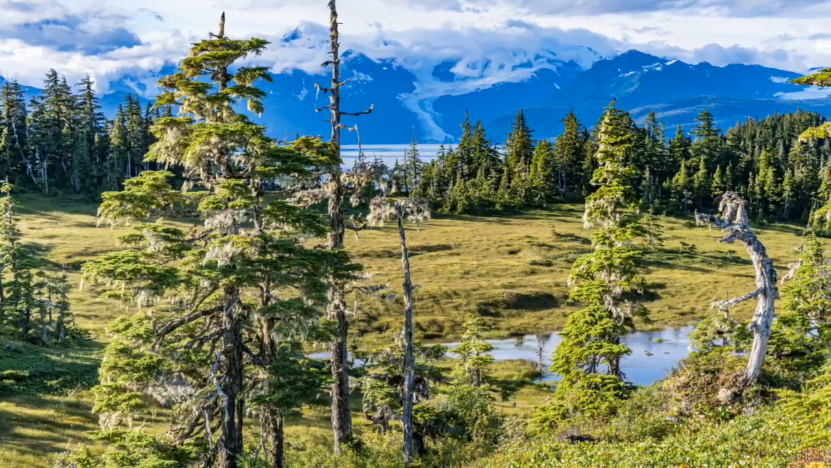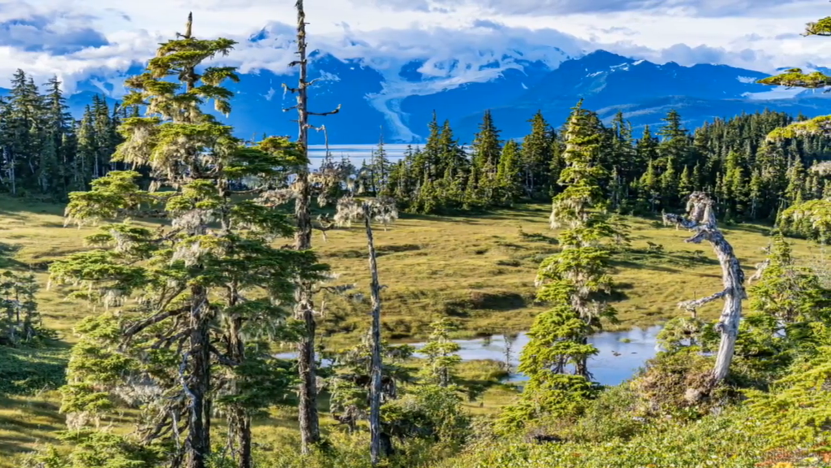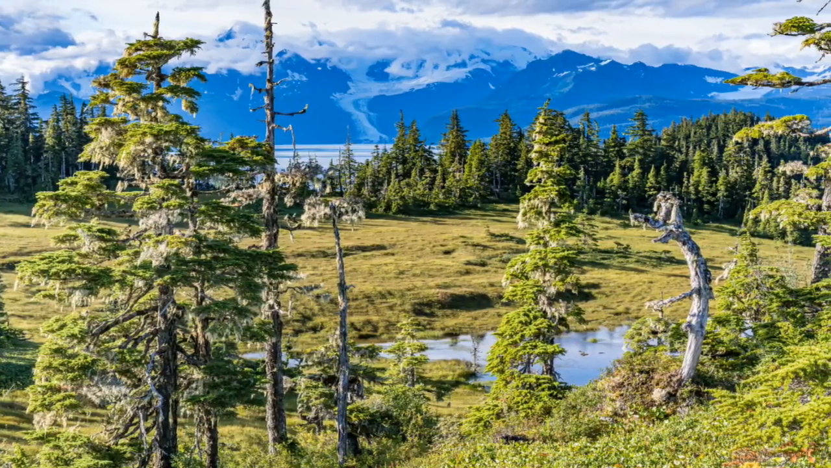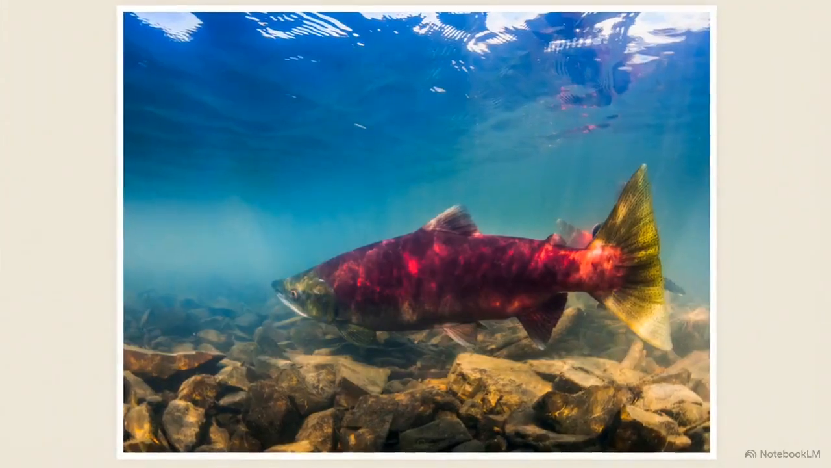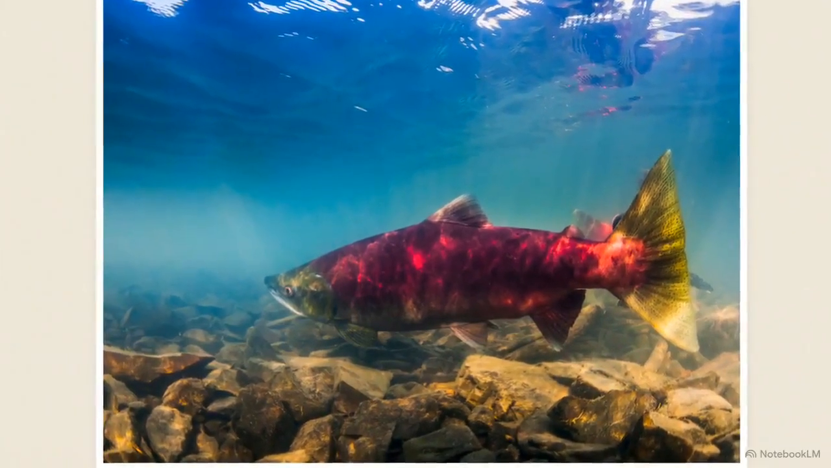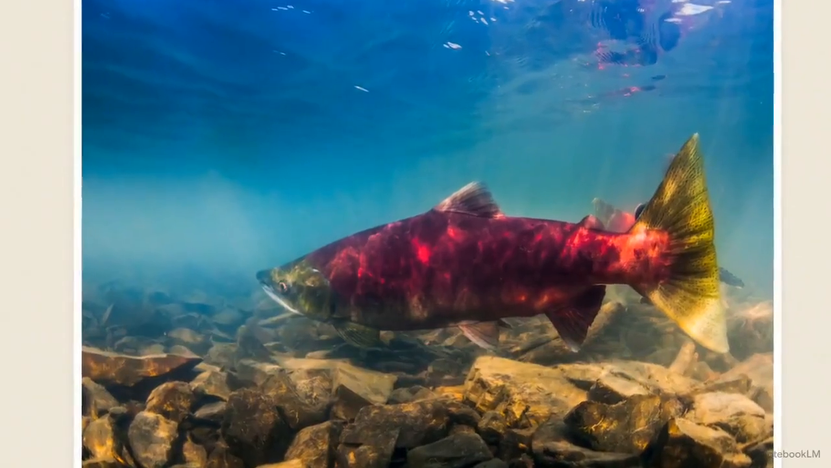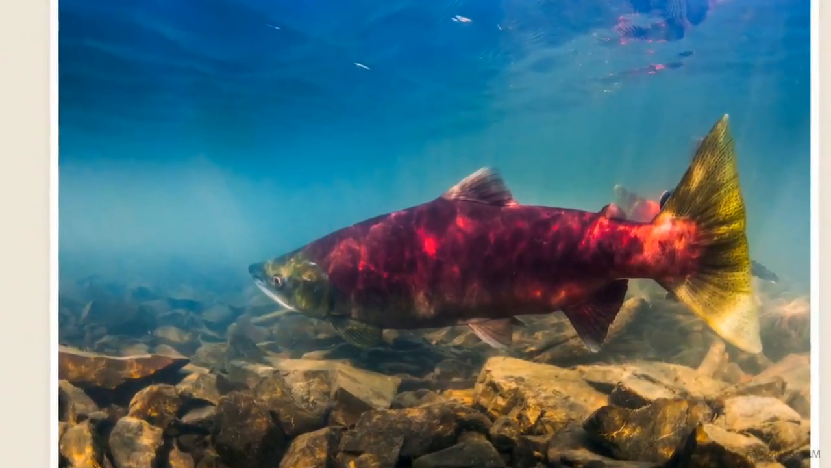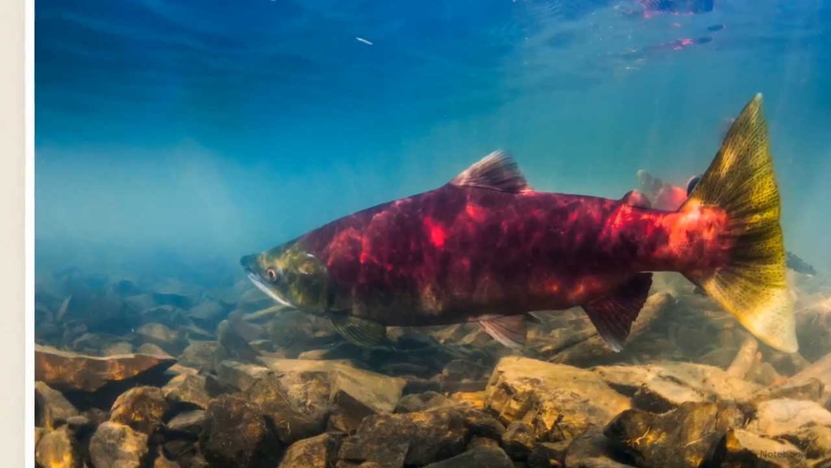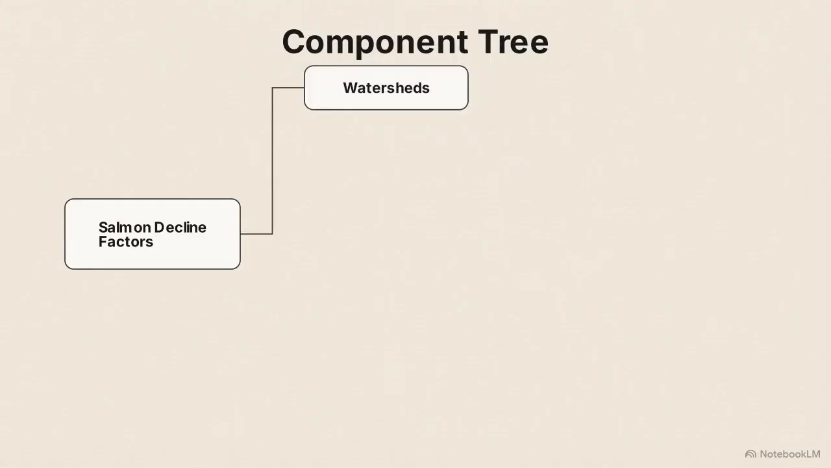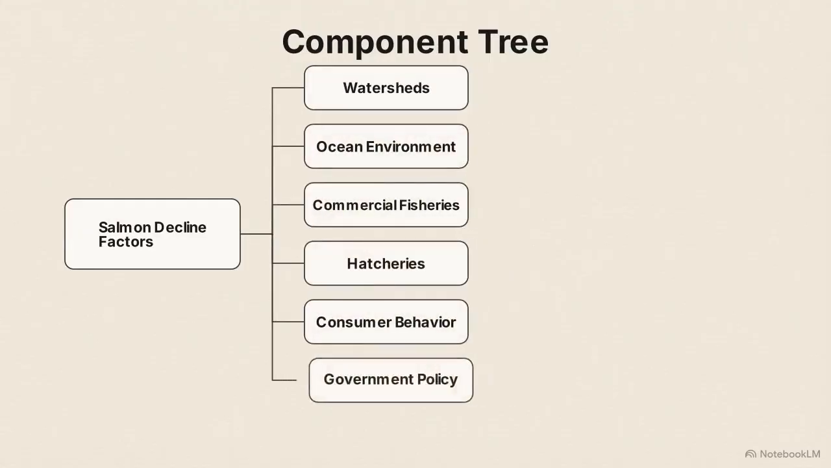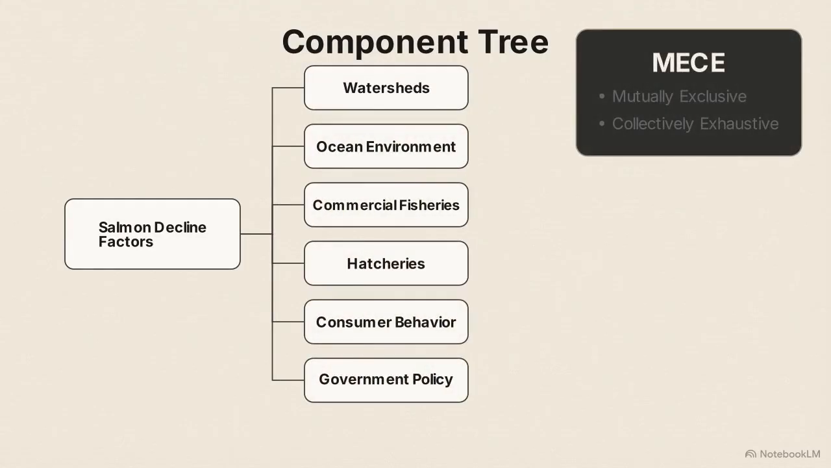Consider the conservation of the Pacific salmon ecosystem. As an apex species, their survival impacts marine nutrients in coastal rainforests and commercial fishing economies. Trying to stabilize their population involves managing interannual variation, unpredictable ocean conditions, and the divergent behaviors of multiple subspecies across thousands of miles. This chart shows a component tree, the foundational step to mapping the basic factors of decline. We list watersheds, the ocean environment, commercial fisheries, hatcheries, consumer behavior, and government policy.